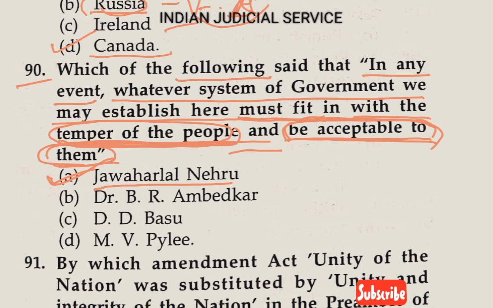So the government should make such type of law which is for the betterment of the people, and such law should also be acceptable to the people of India. This statement is given by Pandit Jawaharlal Nehru.